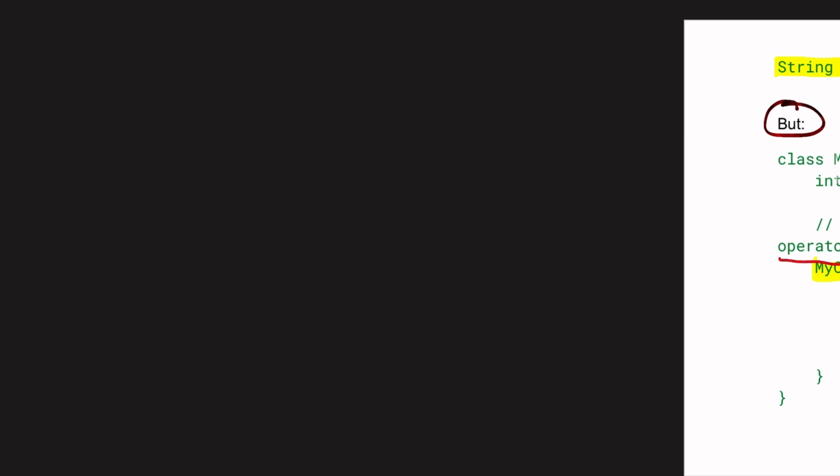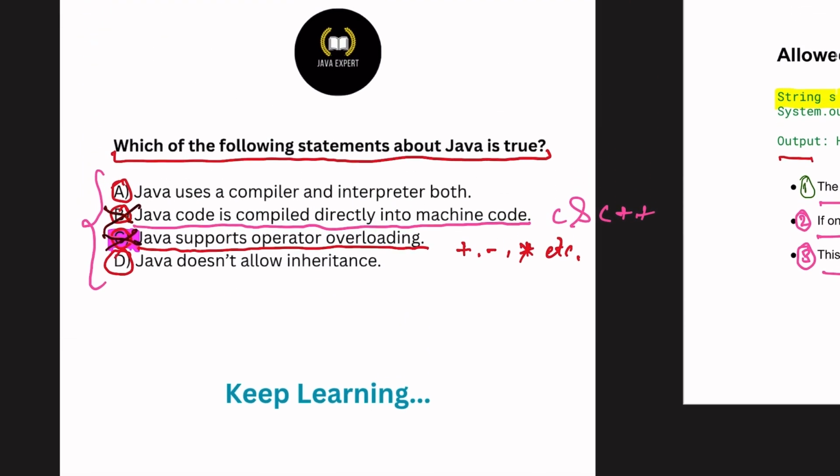Okay, now come back to the question. Option C is wrong. Let's check option D. Java doesn't allow inheritance. Option D is wrong.